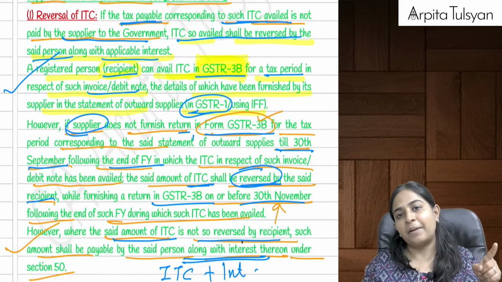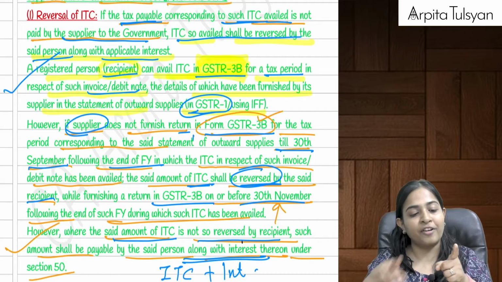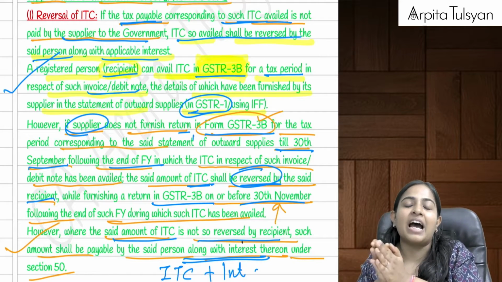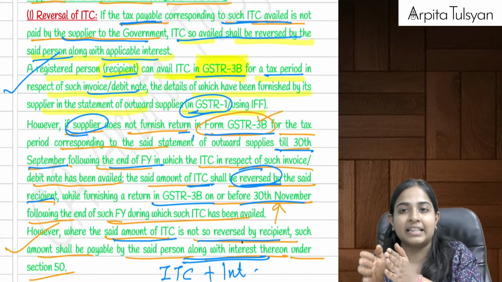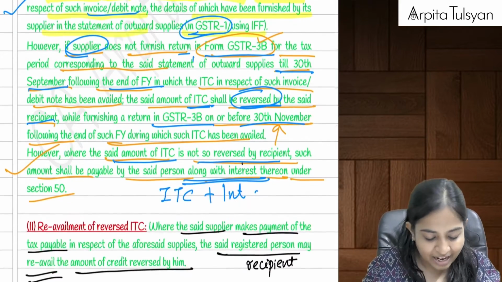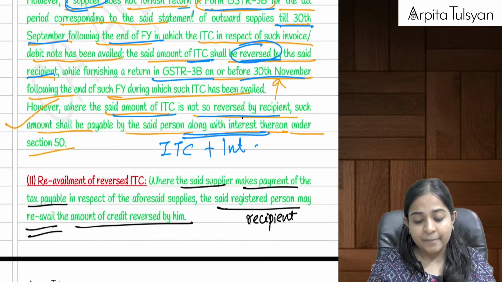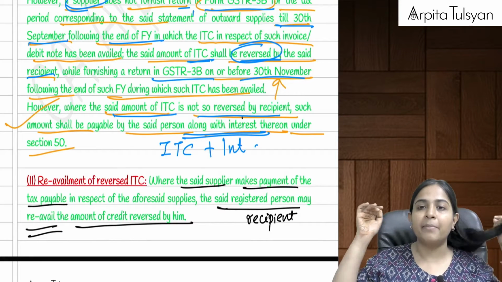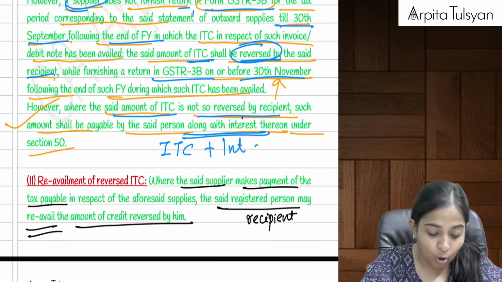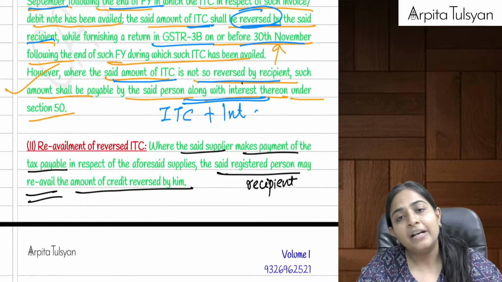Till 30th September, he will have to file. If he does not file, then whichever return I file after 30th September till 30th November, in that GSTR 3B, I will have to reverse back that ITC. And if I don't reverse it till 30th November, then later I will have to pay it to the government along with interest under section number 50.